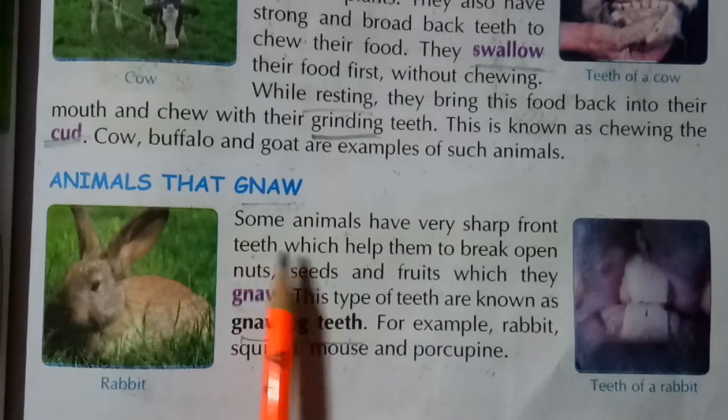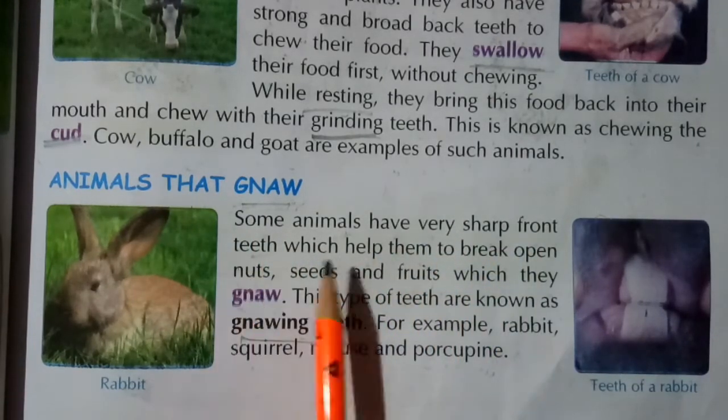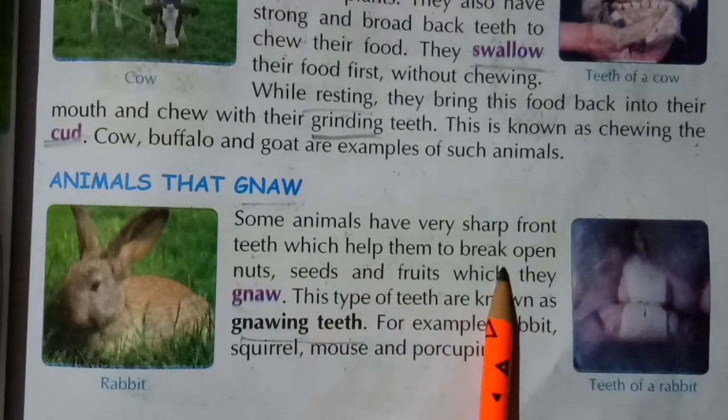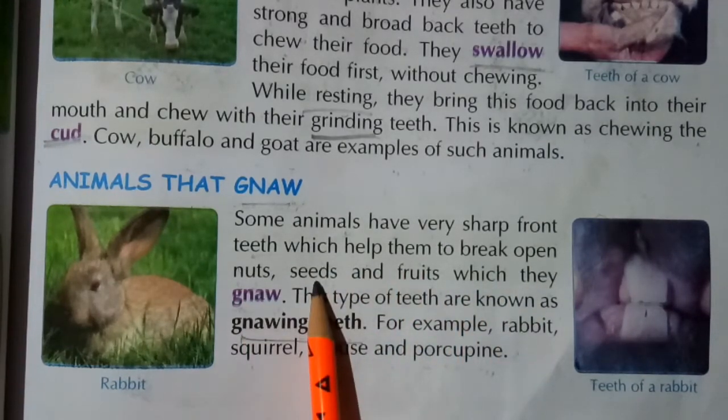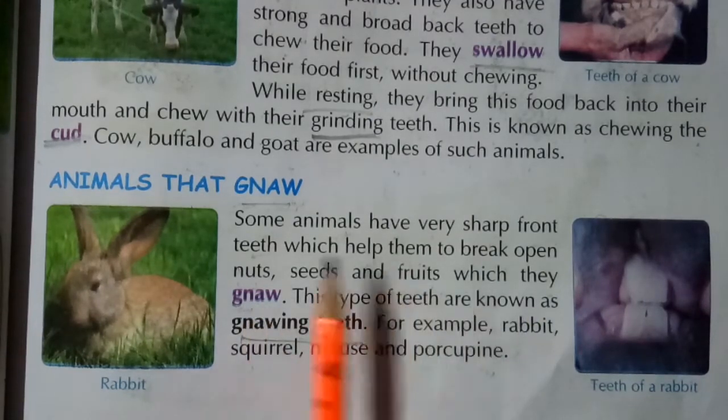Animals that gnaw. Some animals have very sharp front teeth which help them to break open nuts, seeds and fruits which they gnaw.